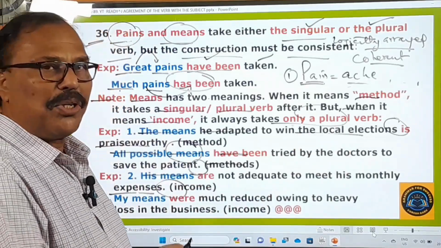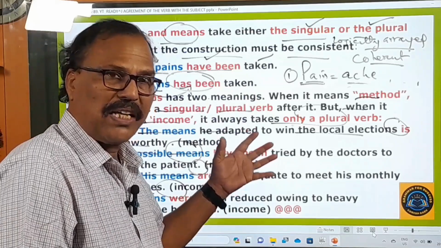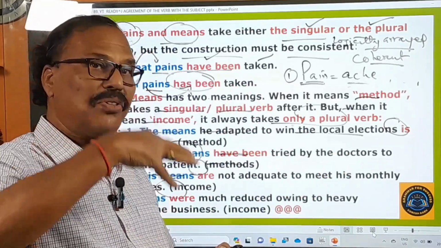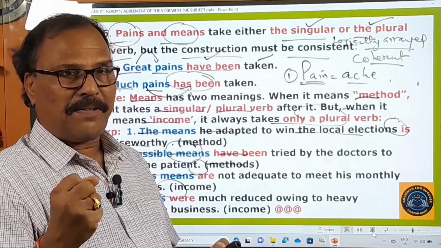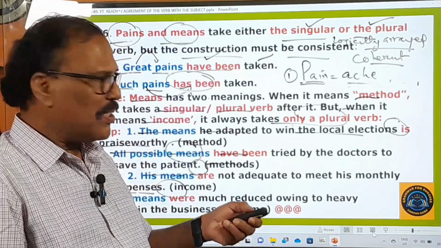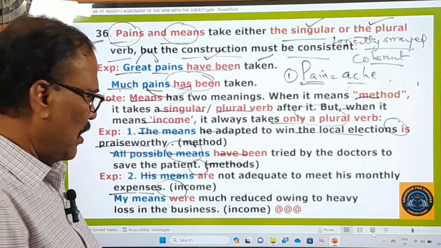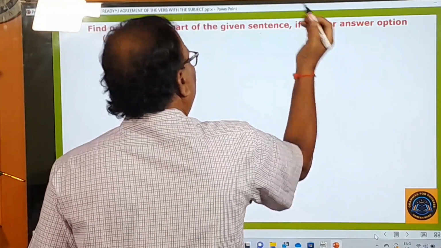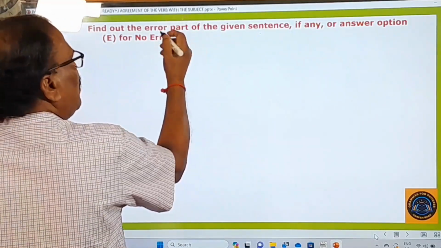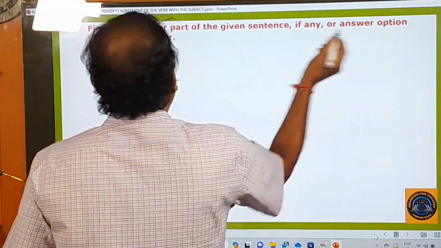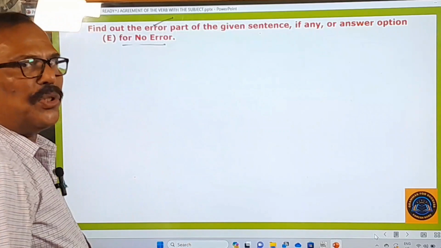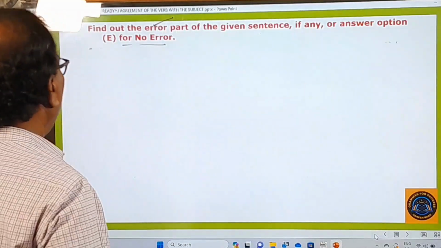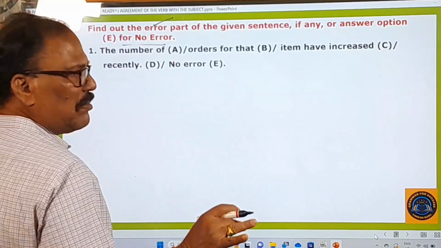Now I'm going to give you a small exercise. First of all, exercise 1, and let us check whether we have understood these rules or not. Now let us go to the exercise. Find out the error part of the given sentence, if any. If there is any error, please find it out. If there is no error at all, please choose option E. That's what he's telling you here. Very quickly I go over the questions, please.